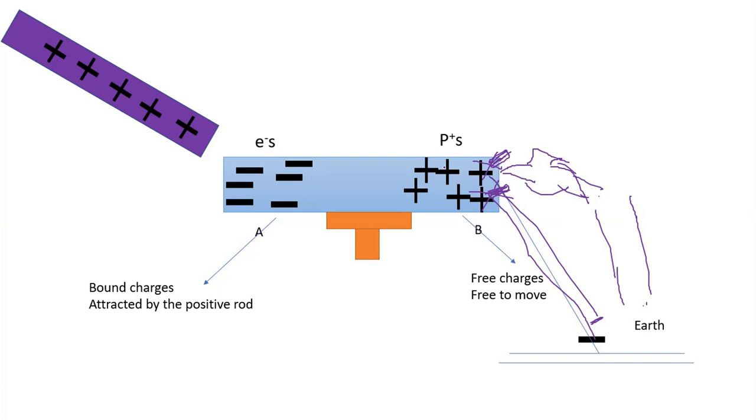Next, until the six protons disappear and change into neutral. No more proton or electron in part B, the right side of the metal foil. Only the 6 electrons remain on part A.